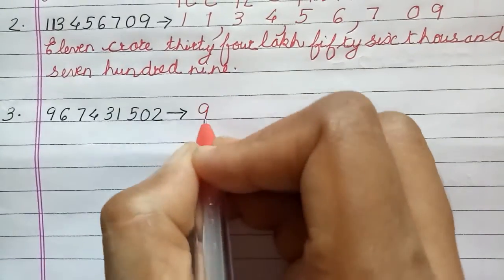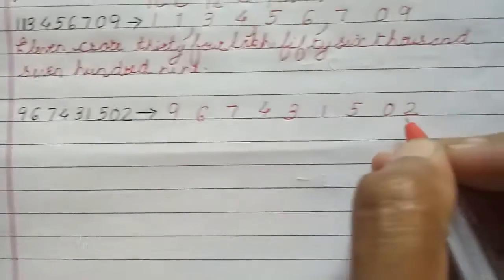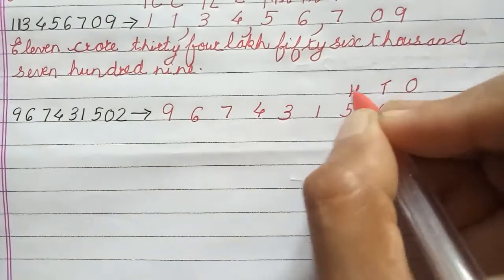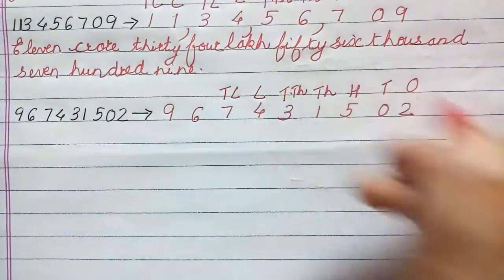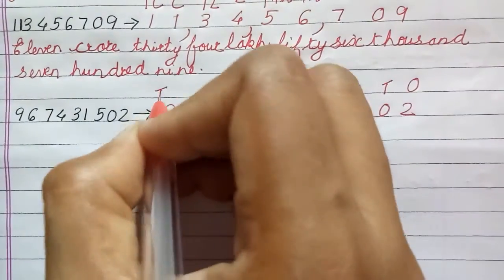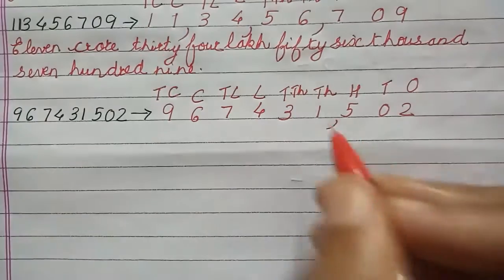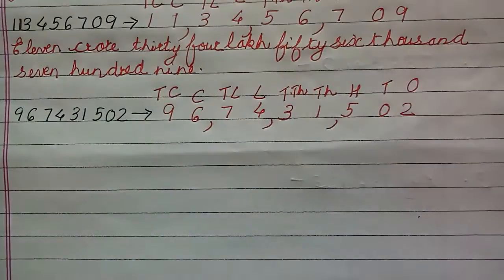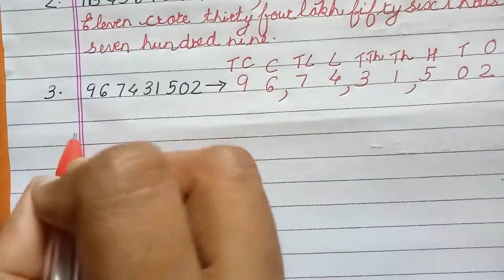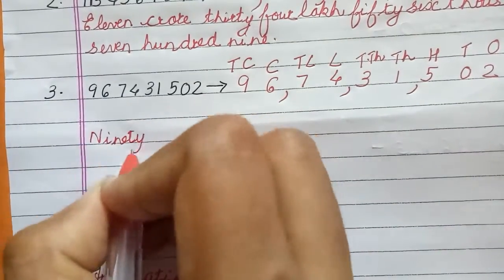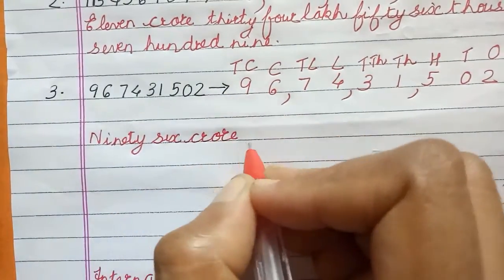Again write the number. Question as it is 96743150. Ones, tens, hundreds, thousands, 10,000s, lakhs, 10 lakhs, crores and 10 crores. Again from right side put commas, 3 places first. 1, 2, 3. 1, 2, 1, 2. Yes, so how do I name it, children? Yes, when you are naming it, you have to name it from left side. So how it is? 96. 96 means 96. Now it is in the crores position. So it will be 96 crore.